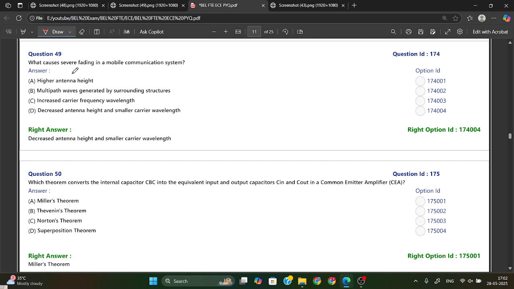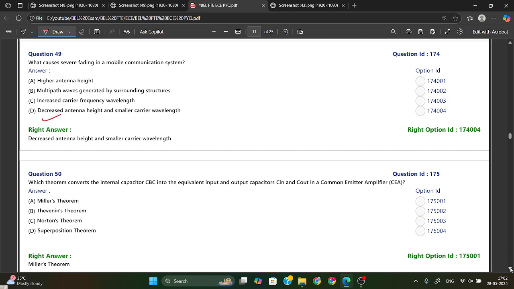What causes severe fading in a mobile communication system? If severe fading occurs in a mobile communication system, it will decrease the antenna height and the carrier wavelength will be small. So from here you can see option D is your right answer.